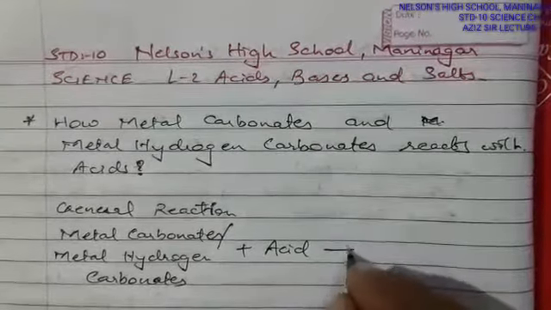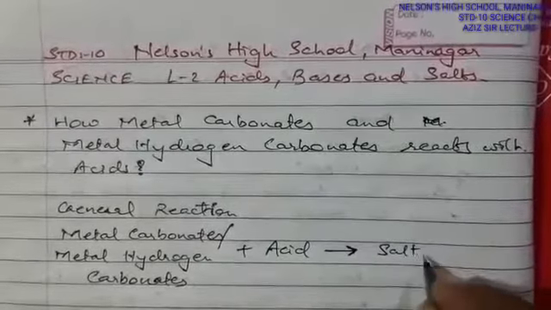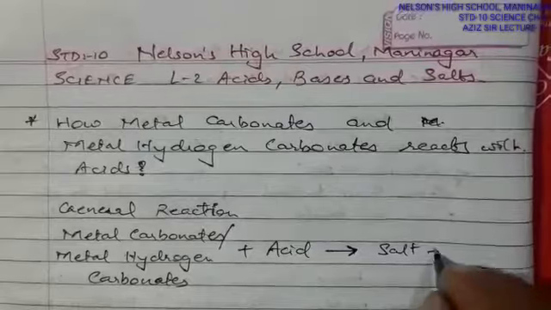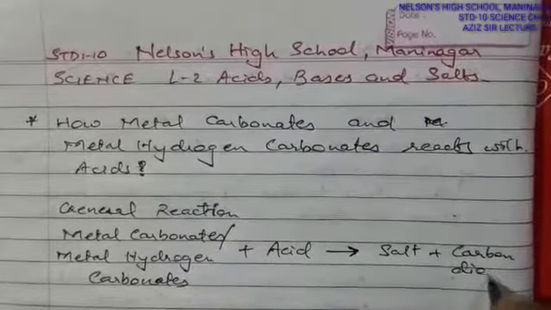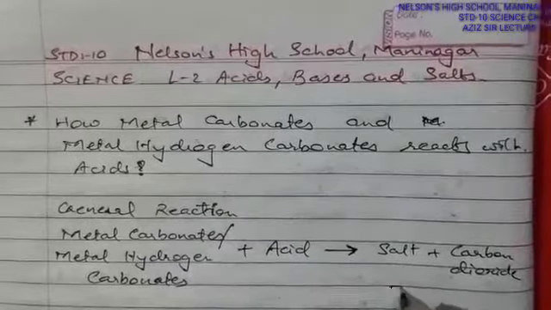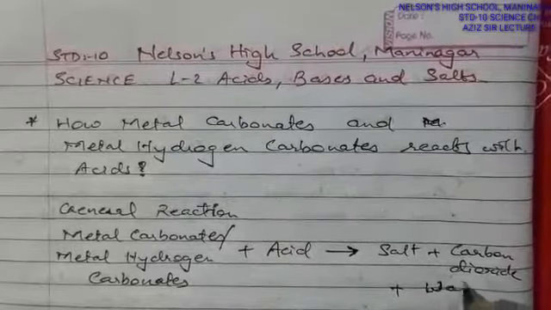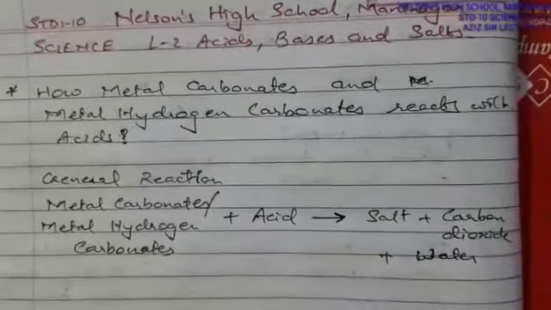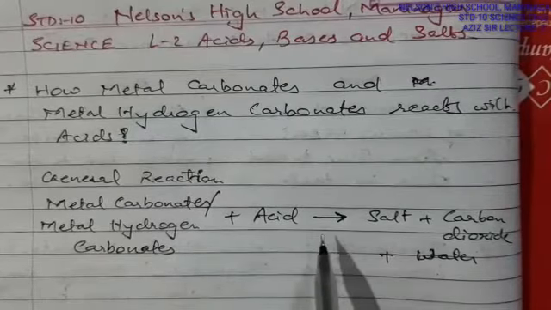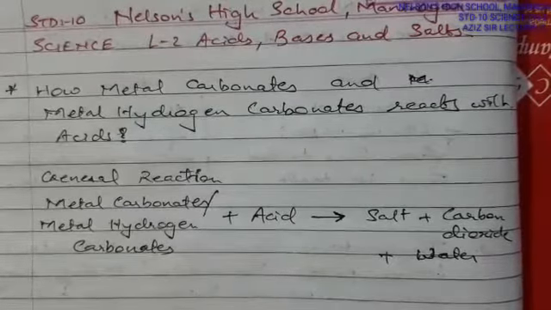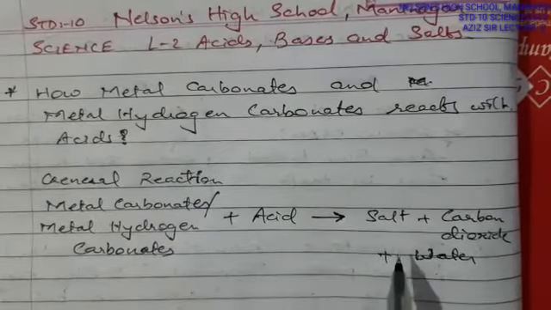And what are the products? After the arrow sign, first of all a salt, then carbon dioxide and water. So these are the final products that are supposed to be formed. That means carbon dioxide and water are going to form, along with a salt of the acid: the metal ion reacts with the acid's negative ion and forms that particular salt.